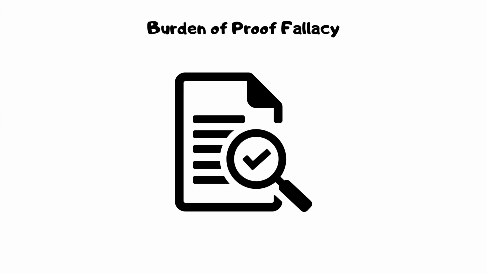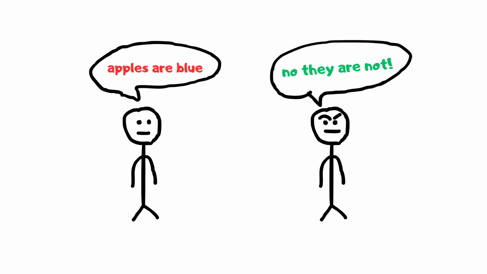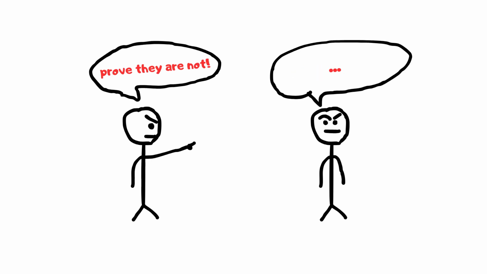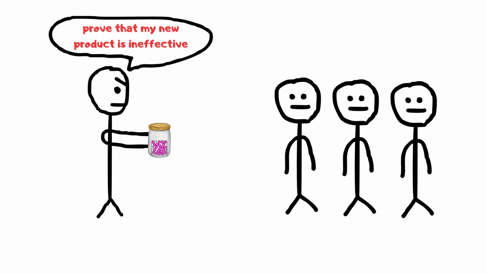Burden of proof fallacy, shifting the burden of proof to someone else rather than providing evidence for one's own claim. For instance, stating, "Prove that my new product is ineffective," places the burden on others to disprove it rather than providing evidence for its effectiveness.